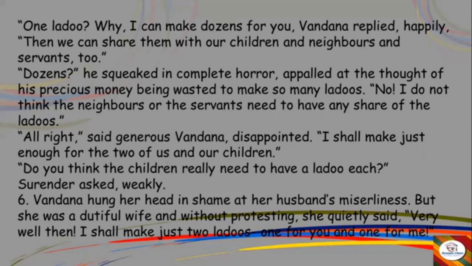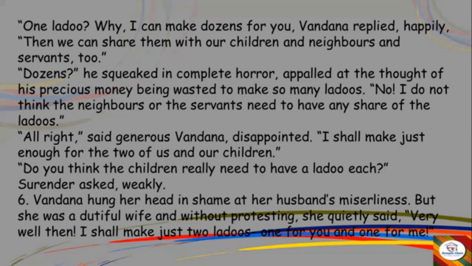"So do you think the children really need to have a laddu each?" Surinder asks. See how stingy he is, how selfish he is. He is not willing to share the laddu with his own children also. He asks whether they need to have a laddu. Vandana hung her head in shame at her husband's miserliness. But she was a very dutiful wife, and without protesting, she quietly said, "Okay, then I shall make just two laddus, one for you and one for me."